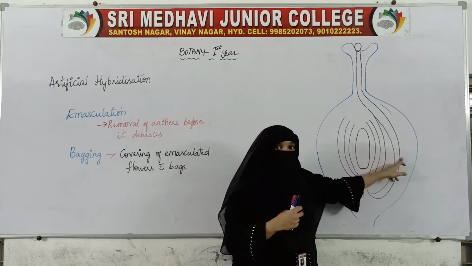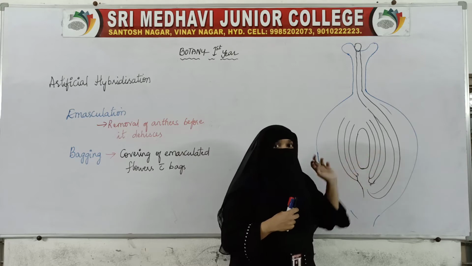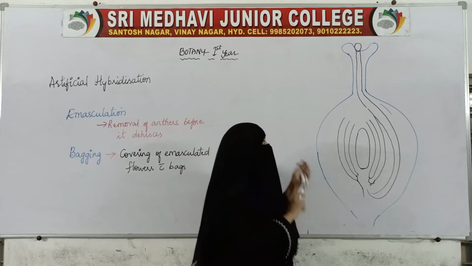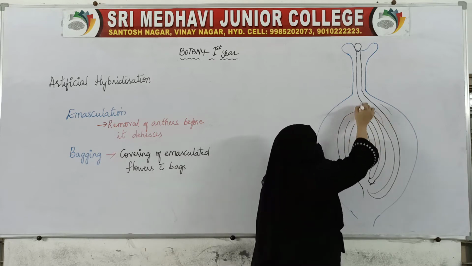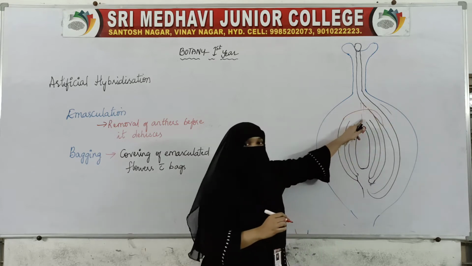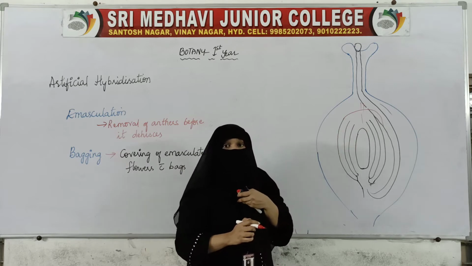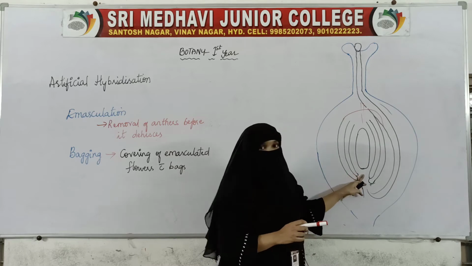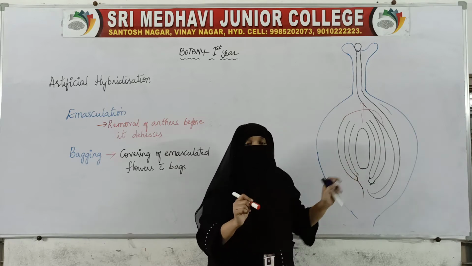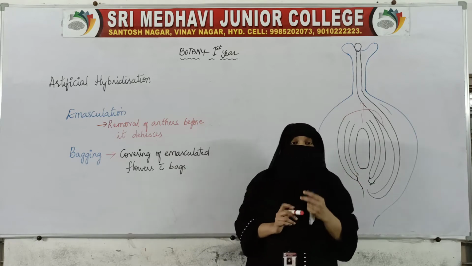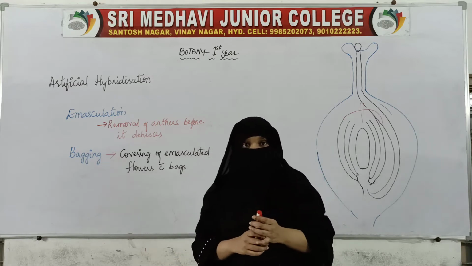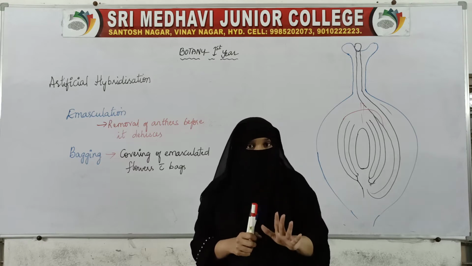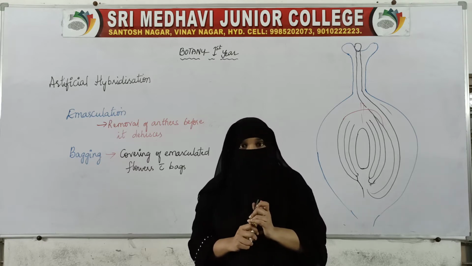If it is entering the ovule through the integuments, then that is mesogamy. If it is entering through the chalazal end, then it is called chalazogamy. So this whole interaction, from here till it enters, is called pollen pistil interaction.